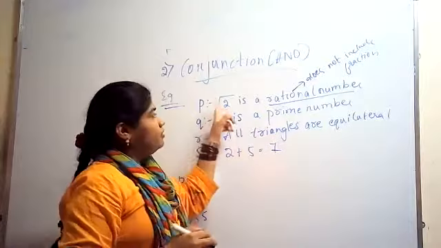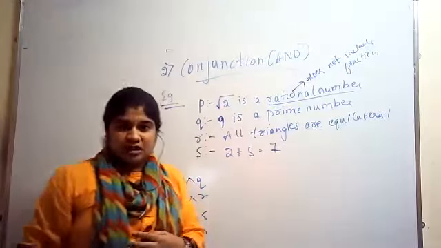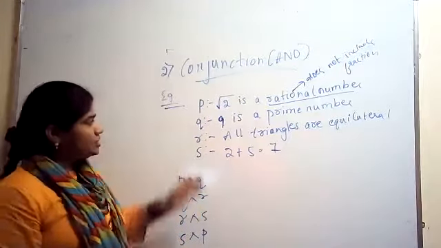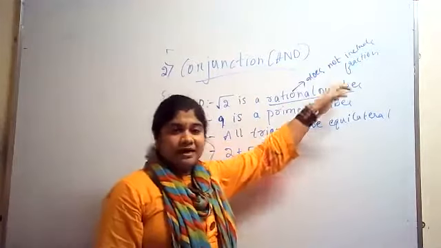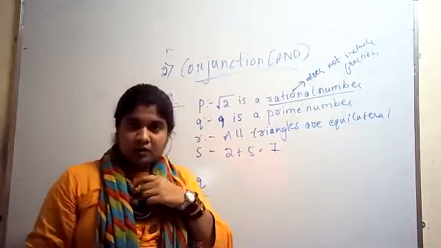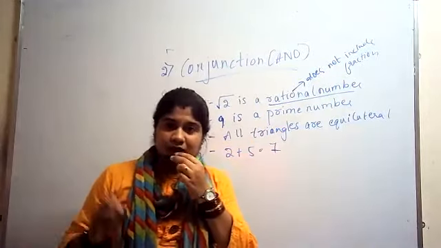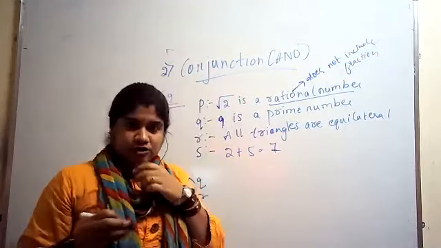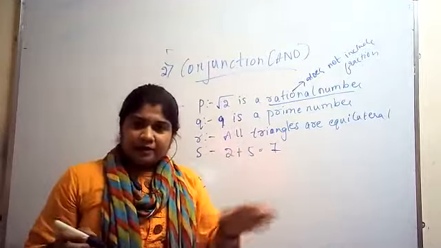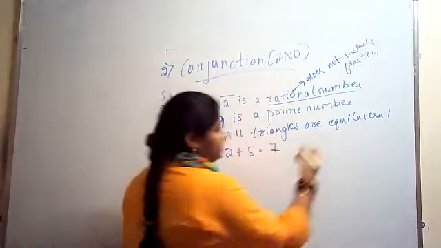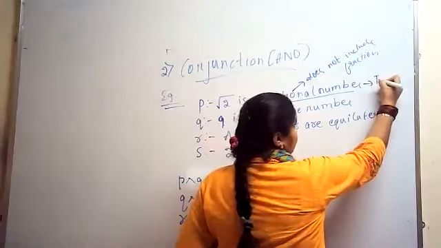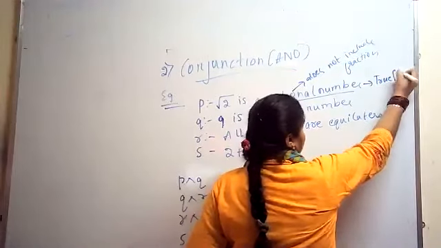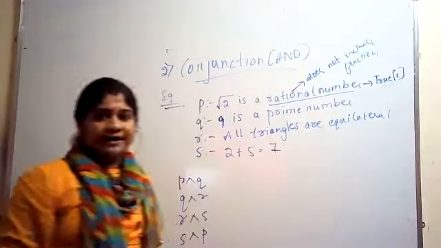So here, first is root 2 is a rational number. As we have said, rational numbers are those types of real numbers which don't include any fraction. So, root 2 is a rational number. This statement is true, or it is 1.